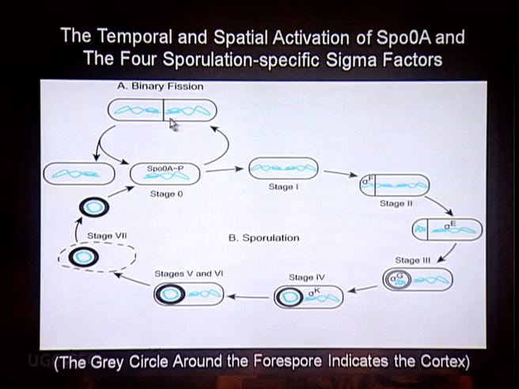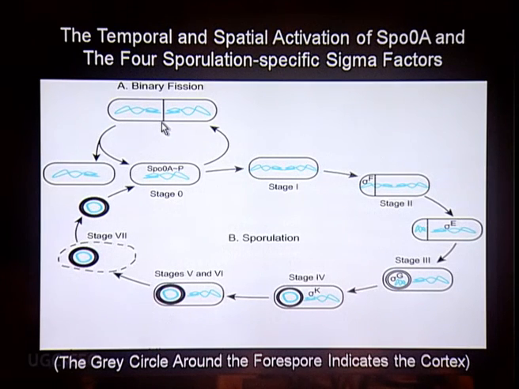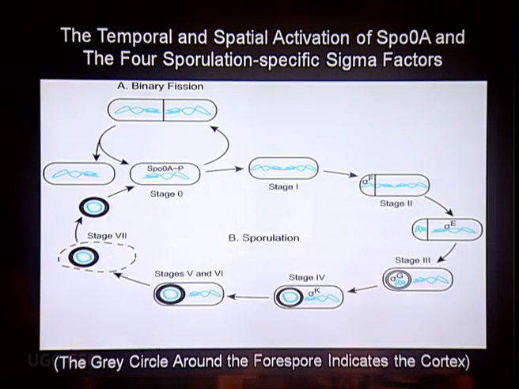Now coming to the important molecular mechanism, what actually takes place when the endospore formation occurs. This is a typical vegetative reproduction, or you can say reproduction by binary fission. The cell is dividing, and at the particular 0 stage, there will be a spore protein activated. This may be Spo0A, which is actually identified as a 93 residue long protein. And this will give way to sigma factors. And these sigma factors are regulating this endospore formation.